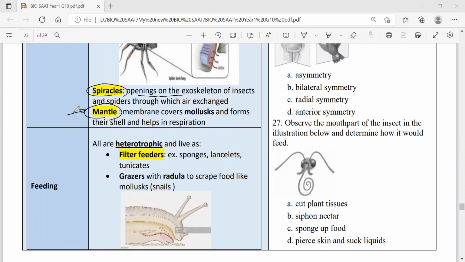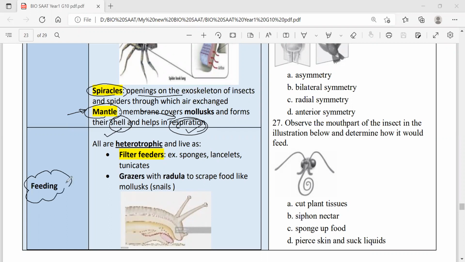The part of the squid or the calamari we eat is called the mantle. And this mantle functions in two ways: the first is protection, the second is respiration. In addition, this mantle functions in producing the shell for protection and also for respiration. Yeah, diffusion sometimes.